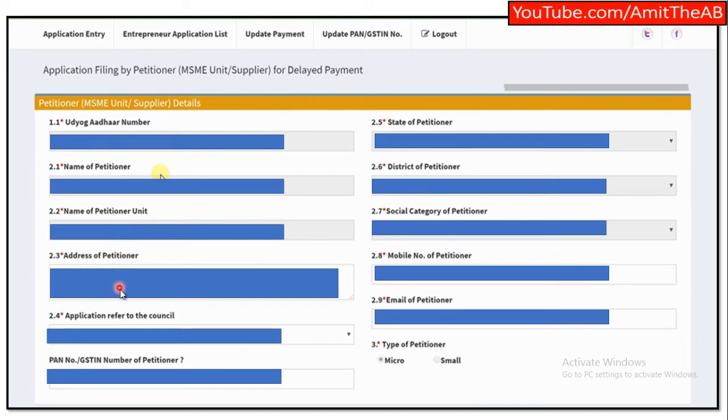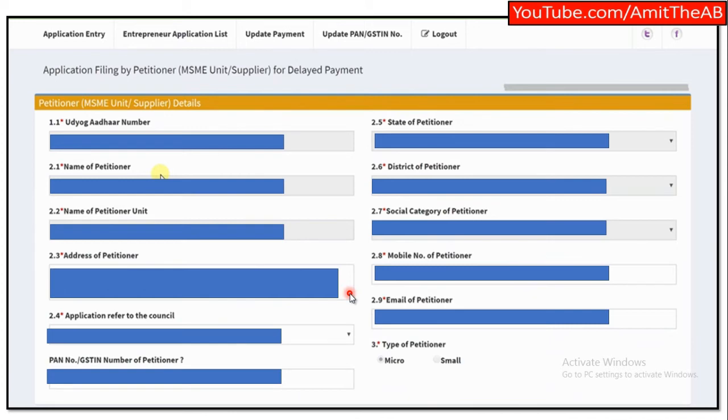Next is address, application referred to the council, the name of the council, PAN number, GSTN number, state, district, social category, meaning general or whatever, mobile number, email ID, and type of petition, whether you are micro or small. You have to fill in all the details. This is the first page.